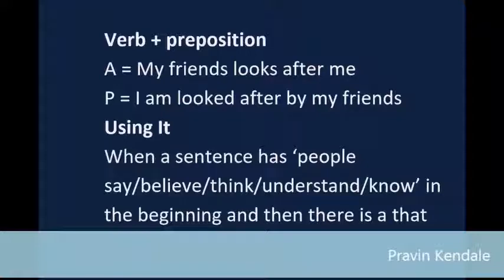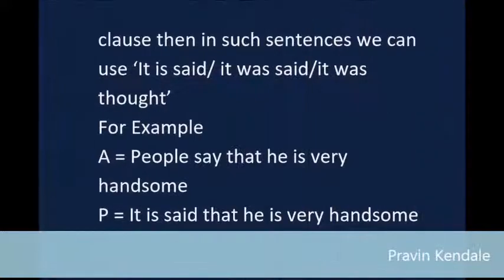Using "it": when a sentence has people say/believe/think/understand/know in the beginning and then there is a that clause, then in such sentences we can use "it is said", "it was said", "it was thought". For example, A equals people say that he is very handsome. P equals it is said that he is very handsome.